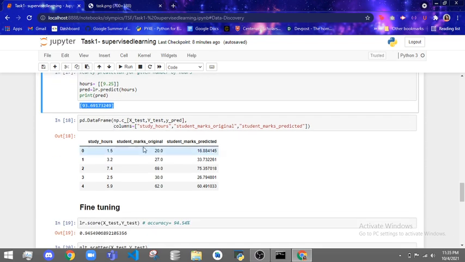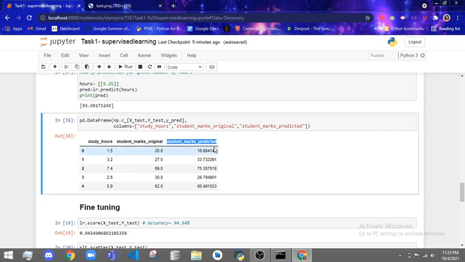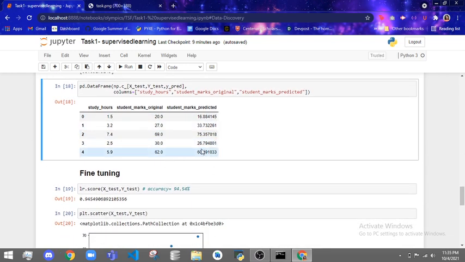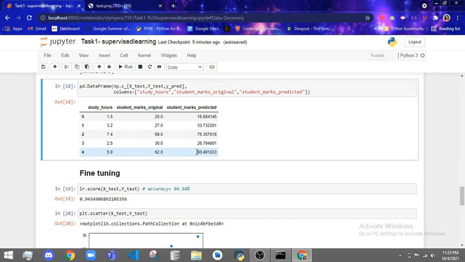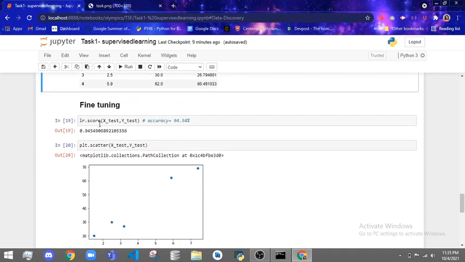Now we are showing an entire new data frame where the original marks and the predicted marks are mentioned with slightly little deviation. So it's actually predicting really well compared with the original scores. To fine tune, we're using the score function to tell what accuracy the model is working with, and it's 94.54 percent. So that is the accuracy.